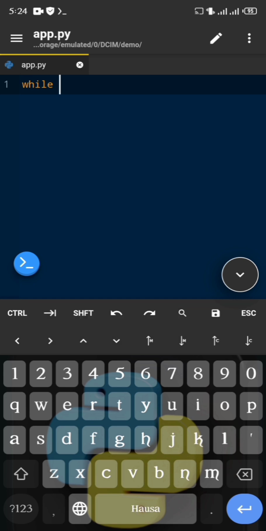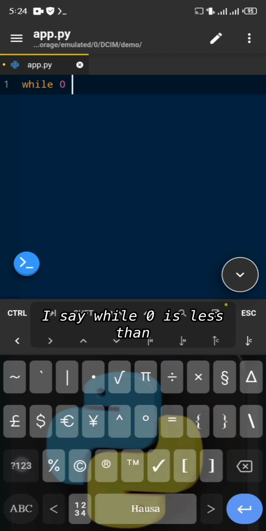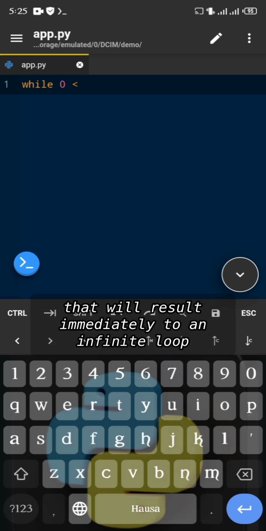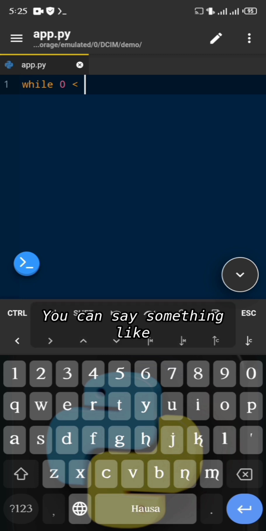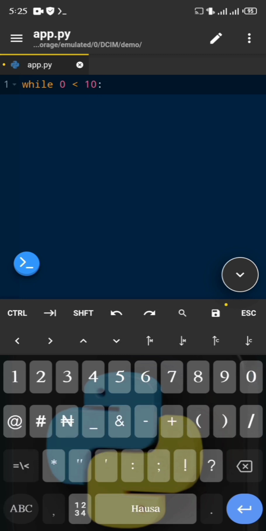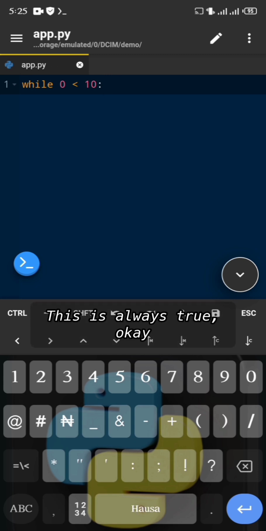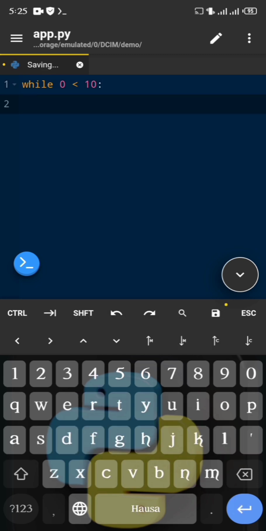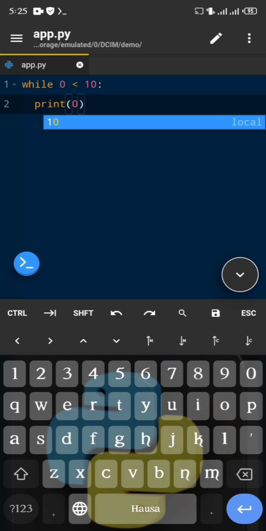For example, you don't want to write a condition that will end up in an infinite loop. You wouldn't want that. Let me give you an example of something that will result immediately in an infinite loop. You can say something like while 0 is less than 10, right? This is always true. Okay, so you are saying that as long as this condition is true, we will print 0.